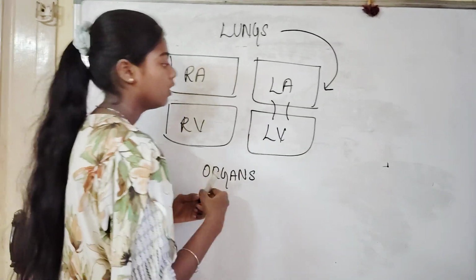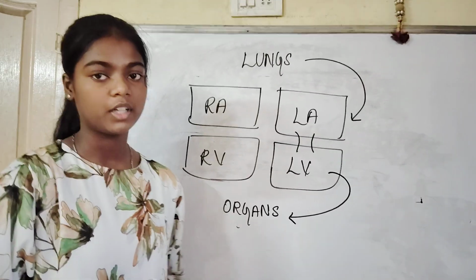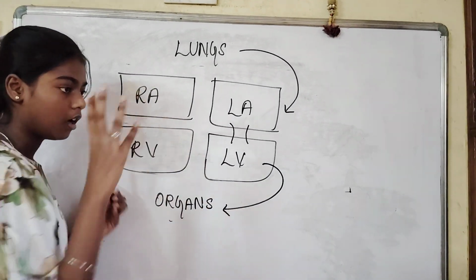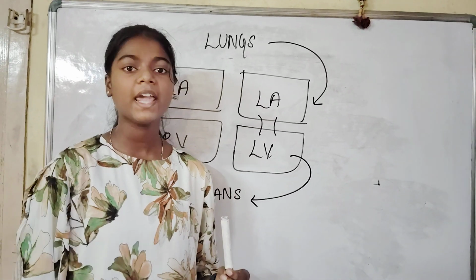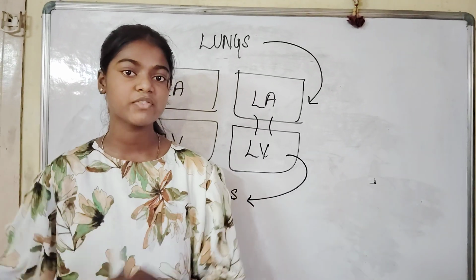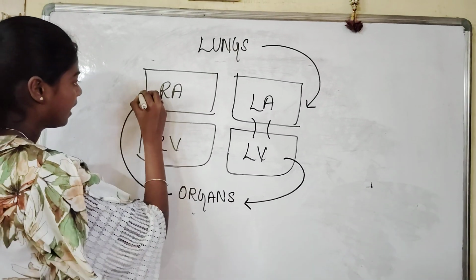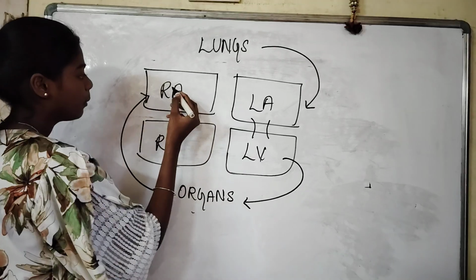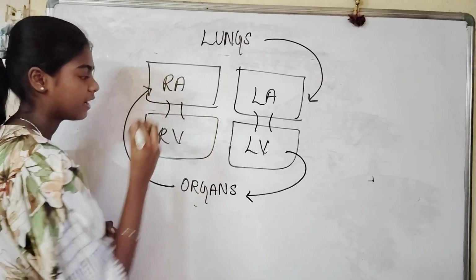And the blood goes to the organs through the aorta, the main artery. Here the oxygenated blood goes through the organs and circulates to every part of the body, and the oxygenated blood is transformed to deoxygenated blood. The deoxygenated blood goes to the right atrium through the vena cava, and between the right atrium and right ventricle there's a valve called the tricuspid valve.